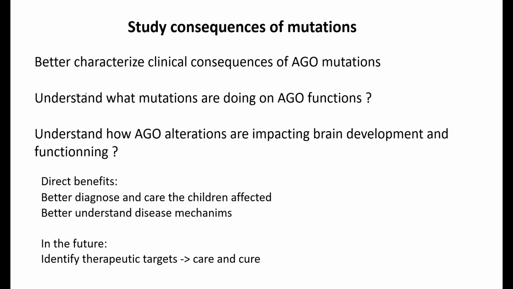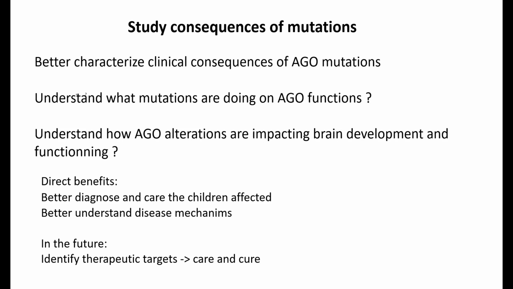And so the direct benefit could be to better diagnose the other children affected, for instance, by AGO1 and AGO2 mutations. If we consider both syndromes together, there are more than 70 families that have been identified so far. And so I think it's a kind of frequent rare disease.